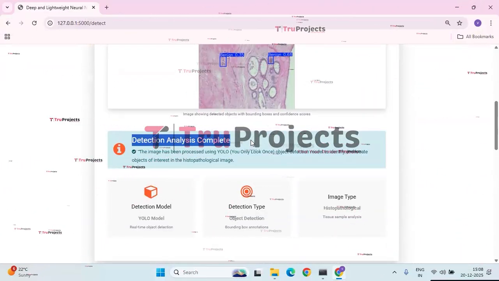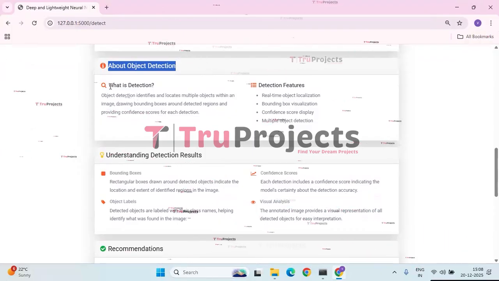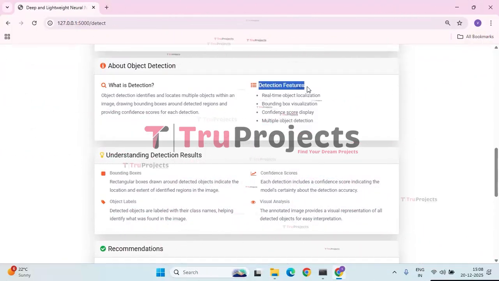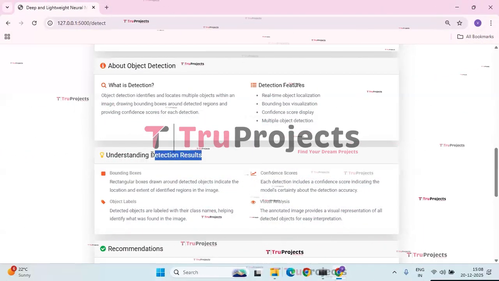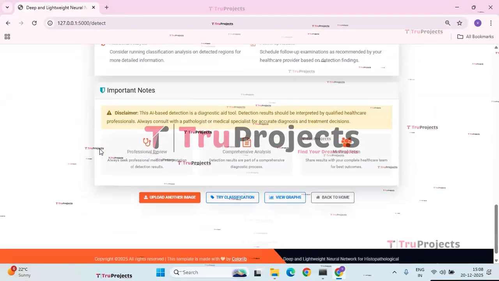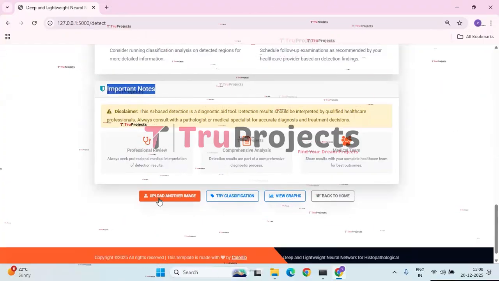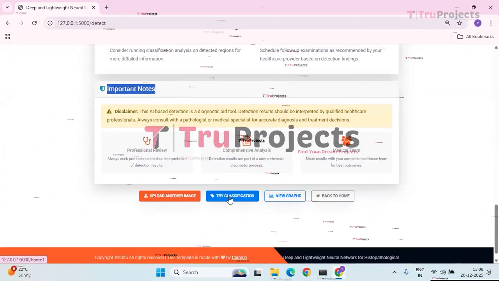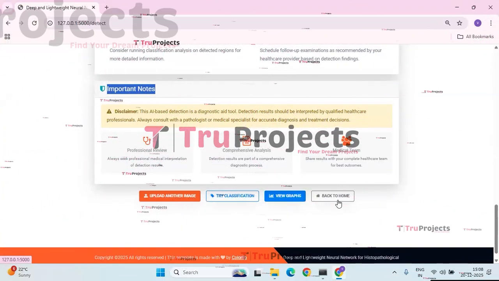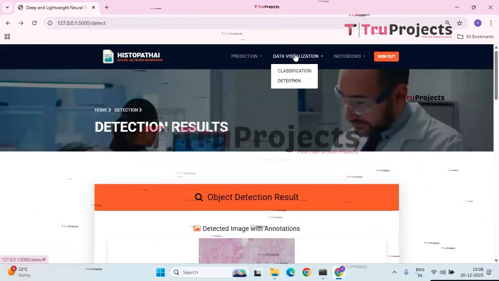Detection analysis is completed. And about the object detection, we have what do you mean by the detection and the detection features. We also have understanding the detection results and recommendations and important notes. Here also we have the same thing like upload another image, try classification, view graphs, and back to home. Now click on data visualization.